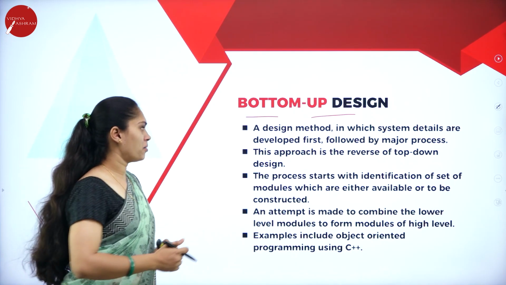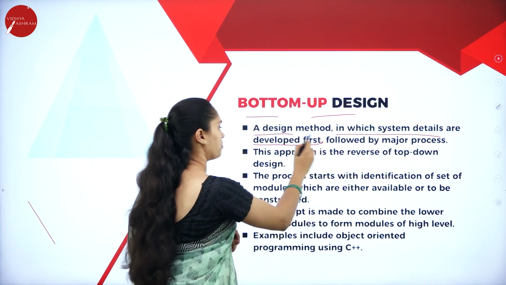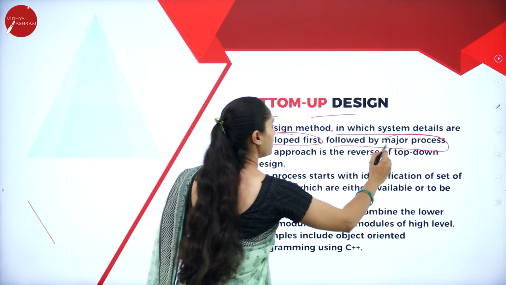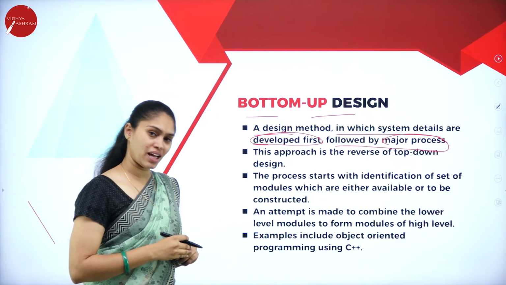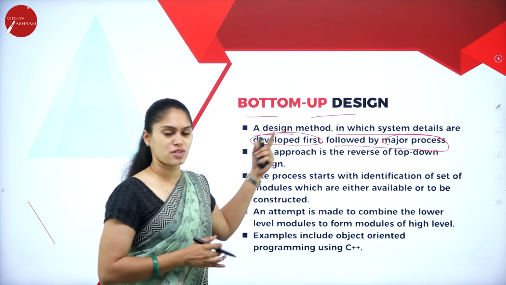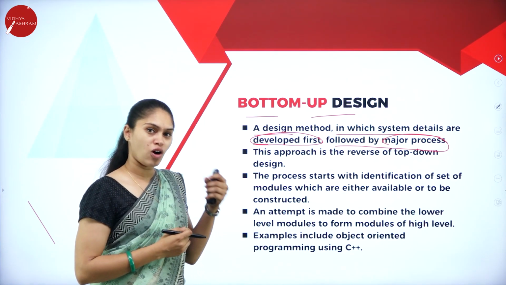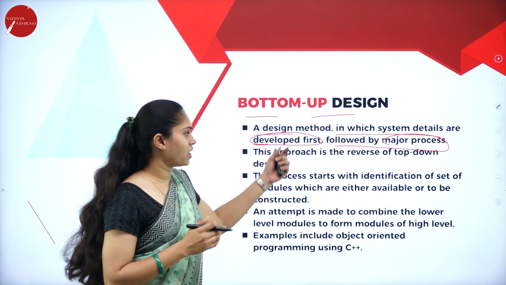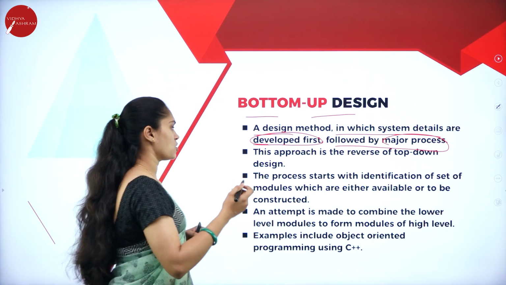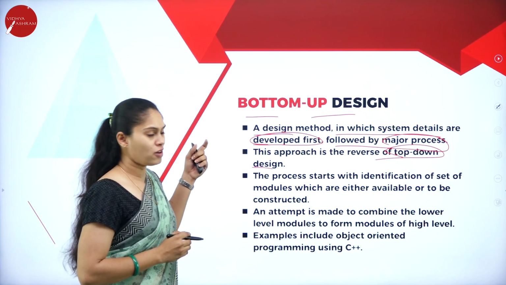In bottom up design, this is a method in which system details are developed first, which is followed by the major process. So here the main concern is about the sub problems or sub modules. They will be tested first and made error free. After that, they have a concern over the major process. So this is just a reverse of the top down approach or top down design.